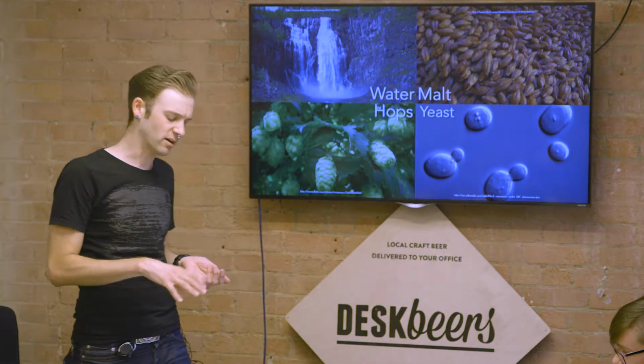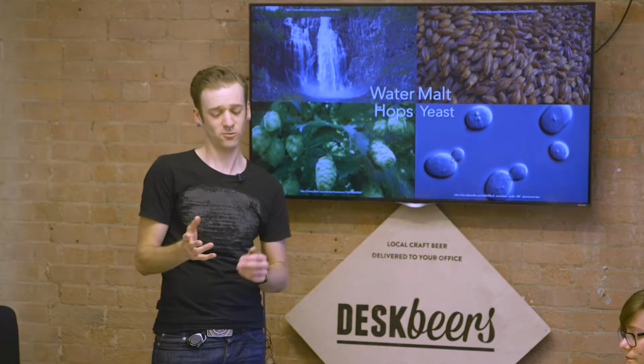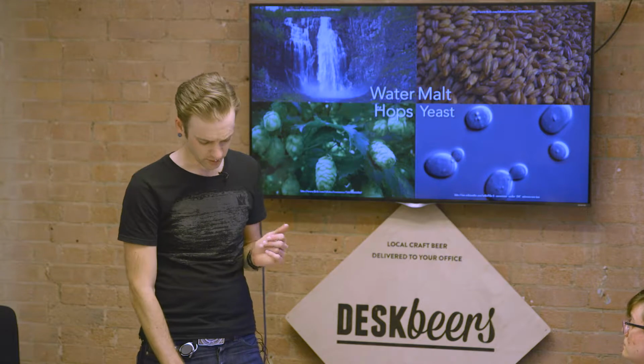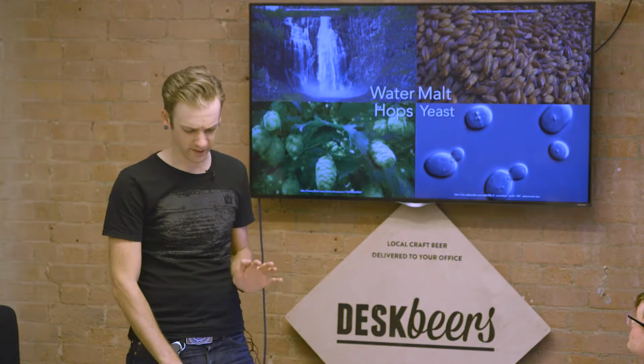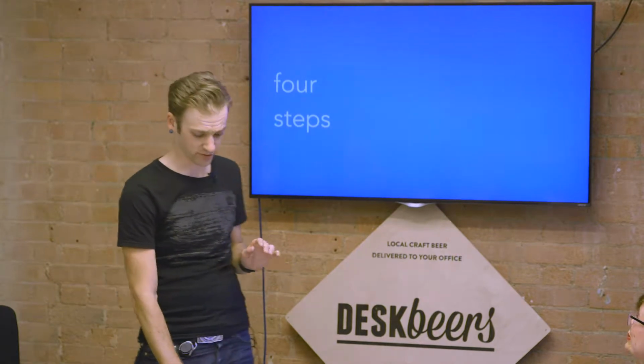And so the yeast, even though there's not a lot of it involved, and actually there's barely any in the finished product, has a significant and quite meaningful impact on the resulting product. So you have those 4 core ingredients, sometimes other things, but mostly just those 4. And then you have 4 really core steps.